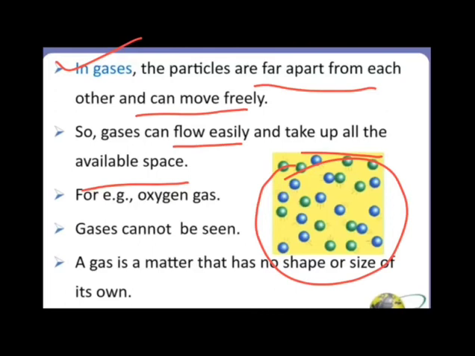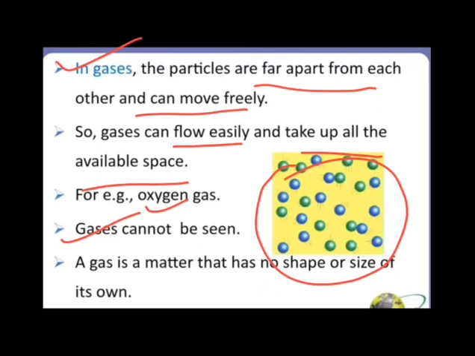So there is a lot of space for the movement, that is why they can move very freely. There are so many examples of gases like oxygen gas, nitrogen gas, carbon dioxide, LPG. Gases cannot be seen, right? We cannot see oxygen gas, we only inhale it, and we also cannot see carbon dioxide, we only exhale it.